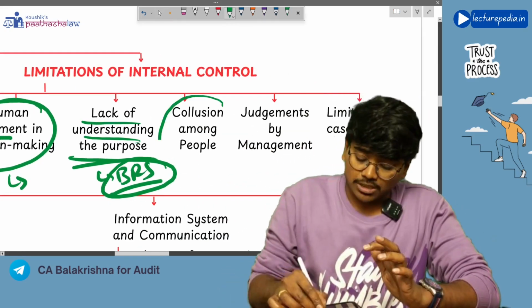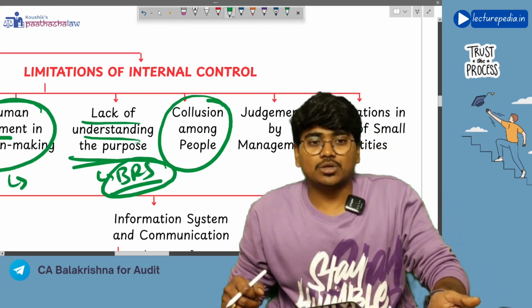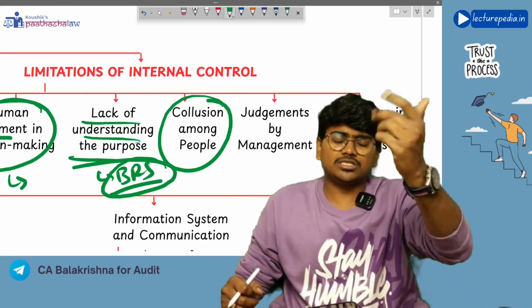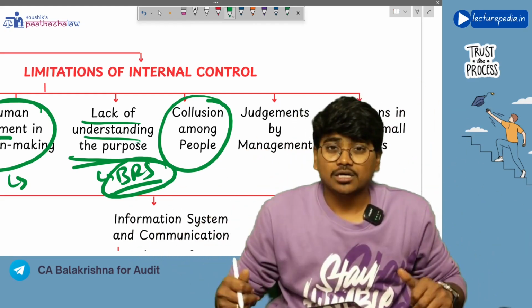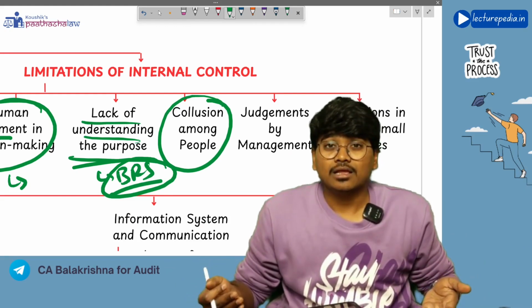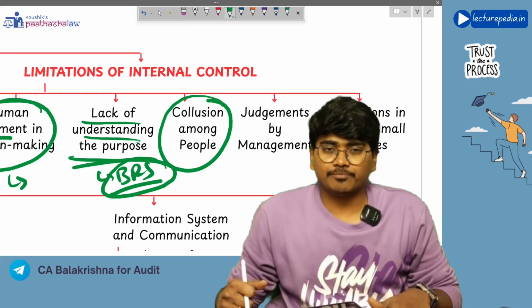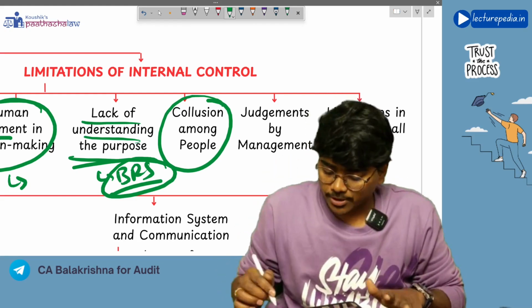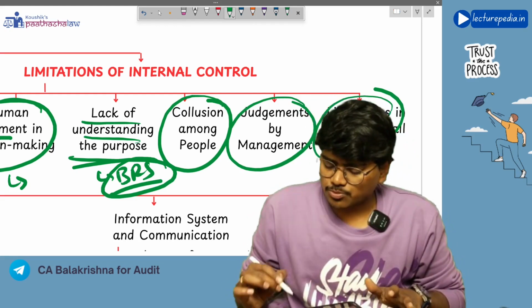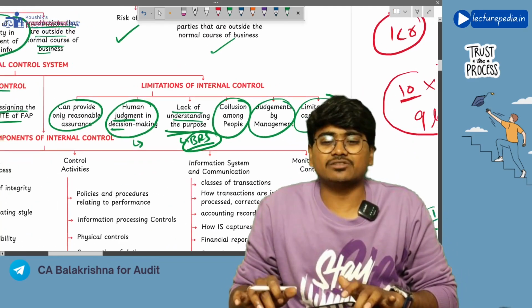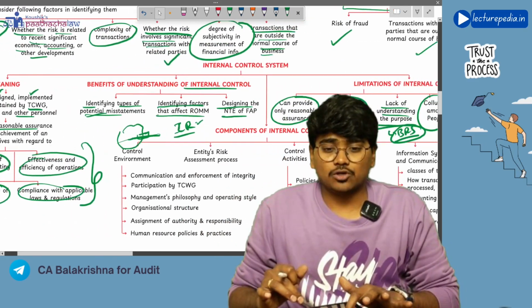Next, collusion among the people. That means you have divided a particular work, segregation of duties, between 3 or 4 people. Segregation of duties is also an internal control. Now if those people collude and commit a fraud, then this is also an inherent limitation of internal control, collusion among the people. Next, judgments by management, and limitations in case of small entities, because small entities will have lesser resources. With such lesser money or lesser resources, they cannot implement the internal control properly.